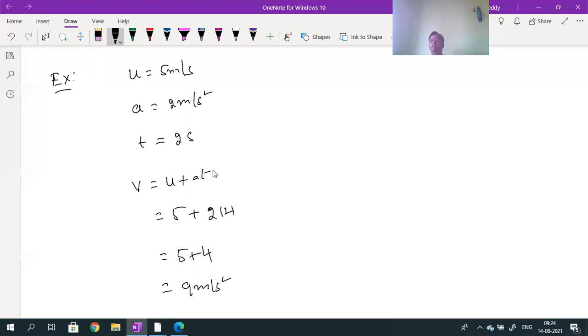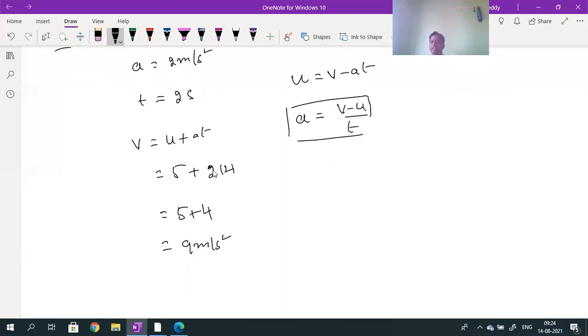Understood? Not only the final velocity; when I know v is equal to u plus at, you can use it in other ways. When you know the initial velocity and acceleration, you can calculate the final velocity. When you know the final velocity, acceleration and time, you can calculate the initial velocity, given by the formula v minus at. If I know the initial and final velocity, I can calculate the acceleration also: a is equal to v minus u divided by t. Understood? It's 9 meters per second only.